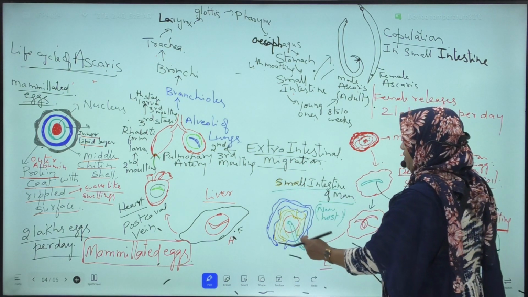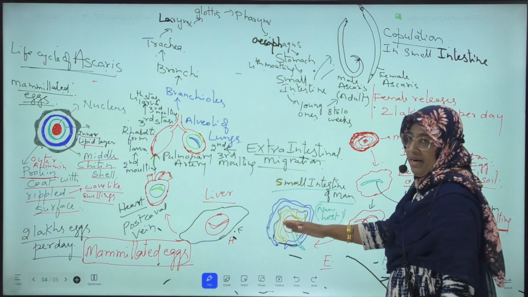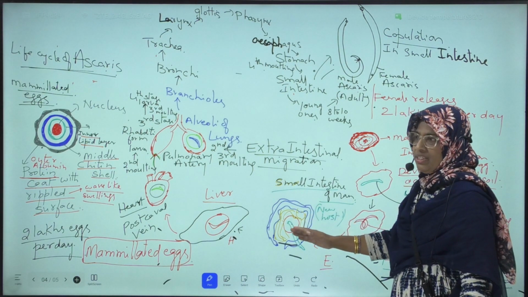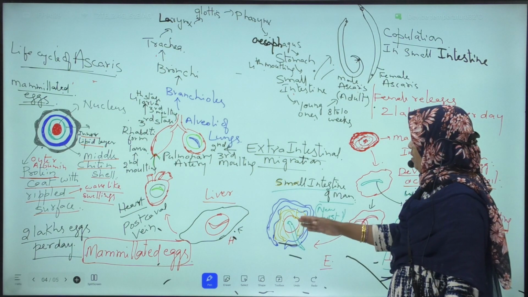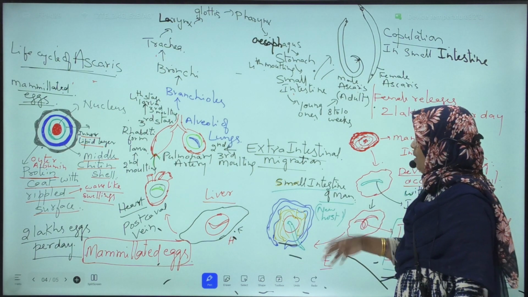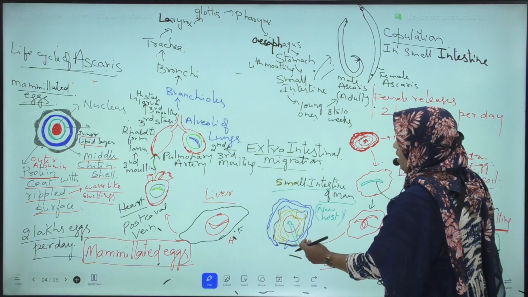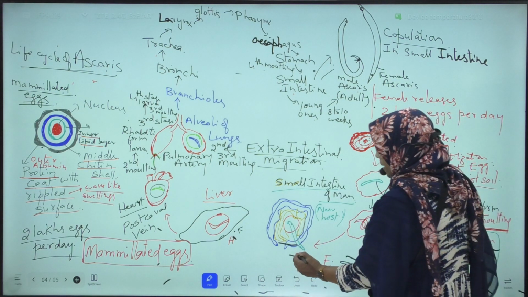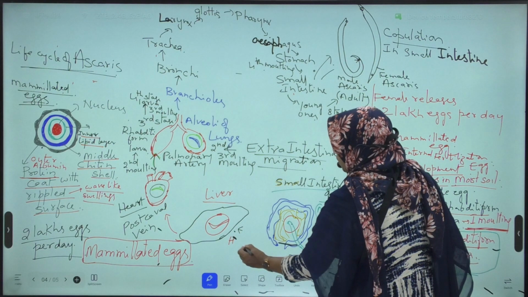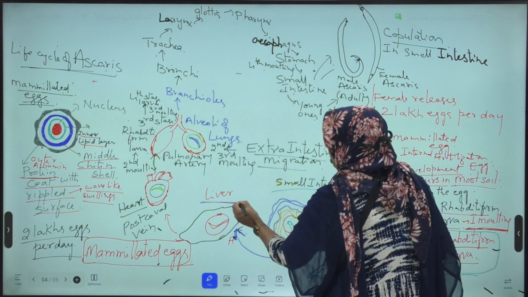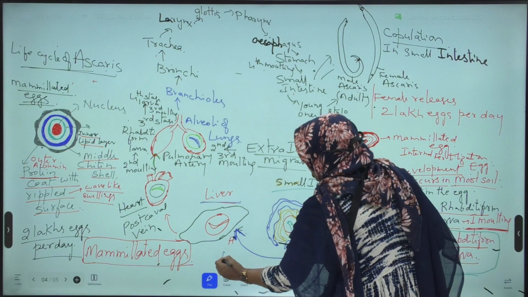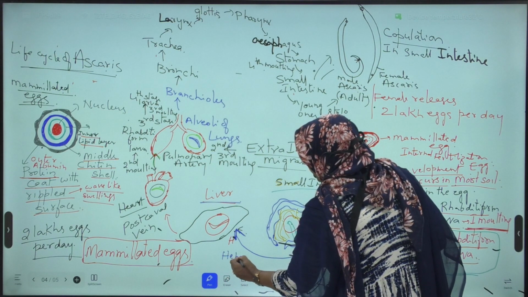Now this rhabditiform larva enters into the small intestine of man. By the action of the digestive enzymes, the layers around this rhabditiform larva are dissolved. Now this rhabditiform larva is set free. Now this rhabditiform larva enters into the liver of man through the hepatic portal vein.